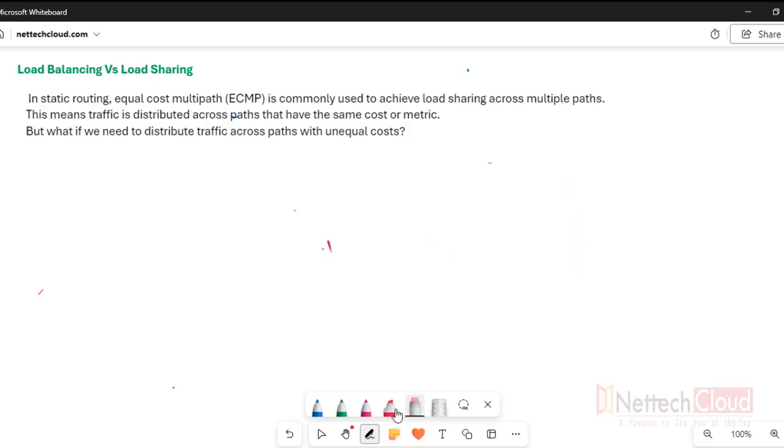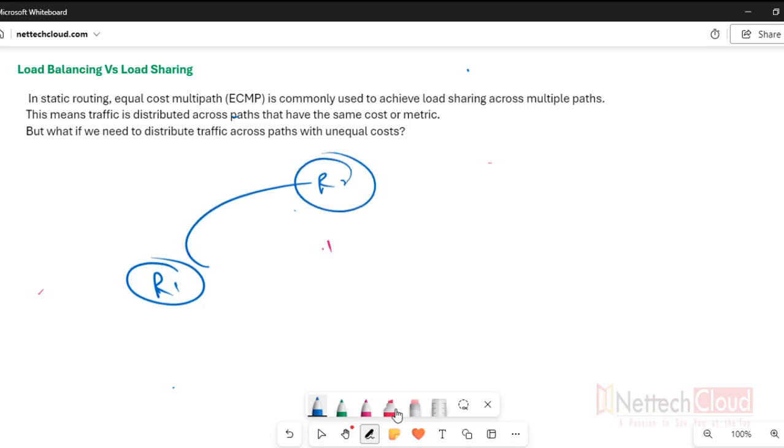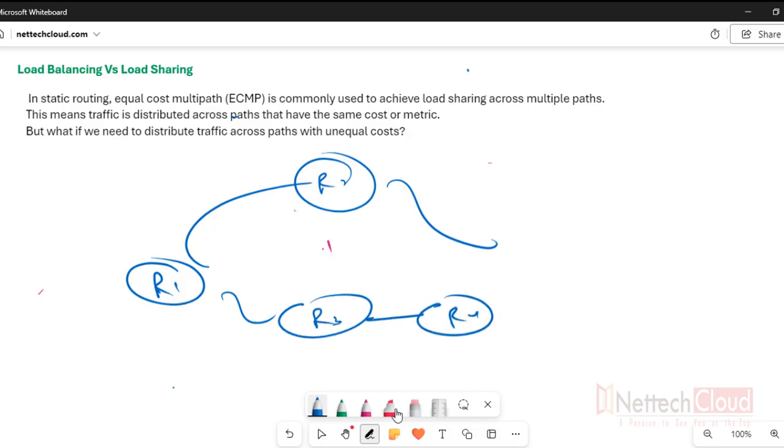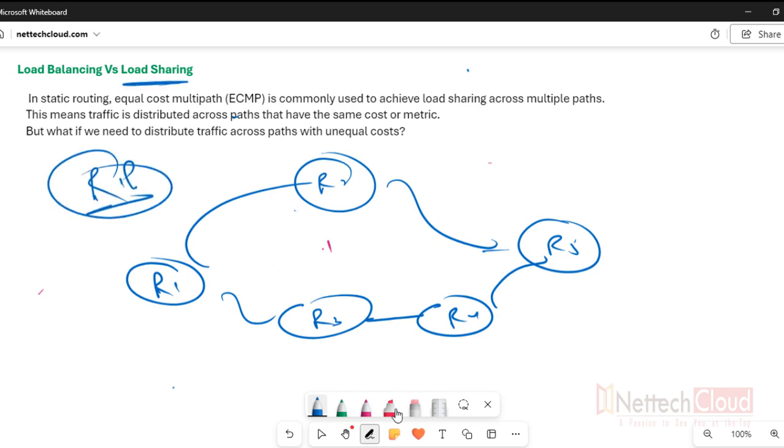For example, let me pick the scenario: from R1, there is one path with one hop and another path that has two hops. Still I want to do load sharing. The protocol is RIP. We know in RIP, hop count is the metric used.